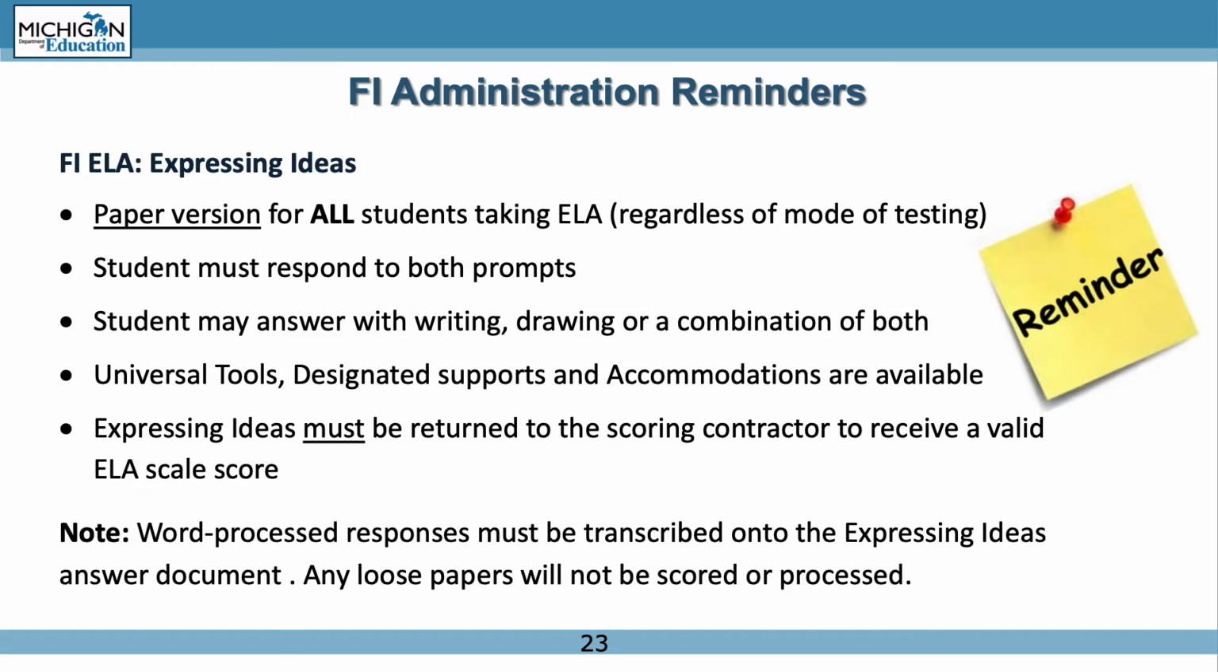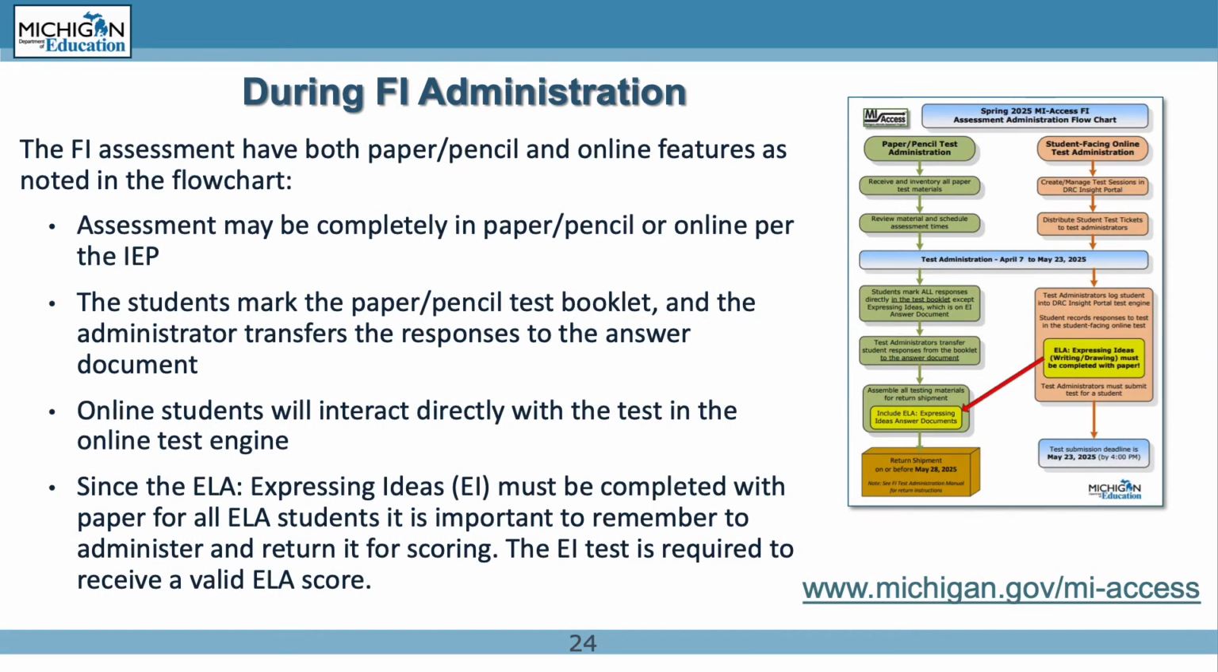The FI assessment has both paper/pencil as well as online features as noted in this flowchart. Assessments may be completed in paper/pencil, left column of chart, or online, right column, per the IEP instructions. The student marks the paper/pencil test booklet with their responses and the administrator transfers those responses to the answer document for the student. Online students will interact directly with the test in the online test engine.